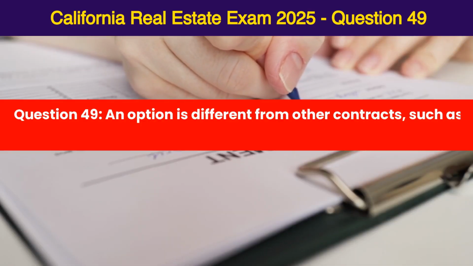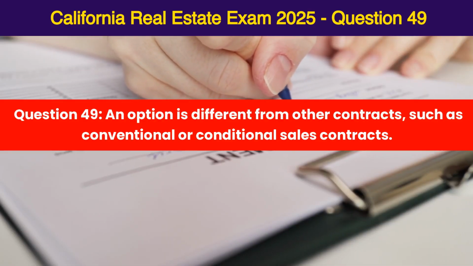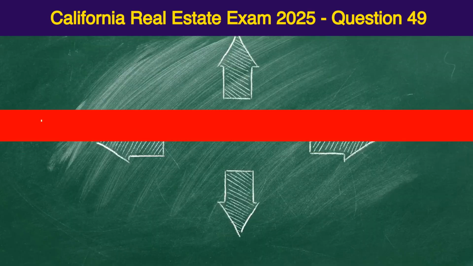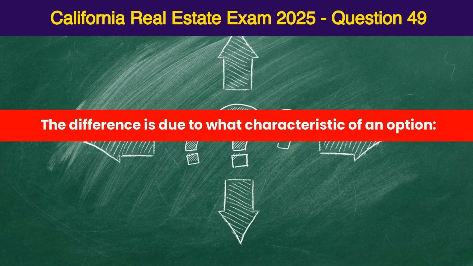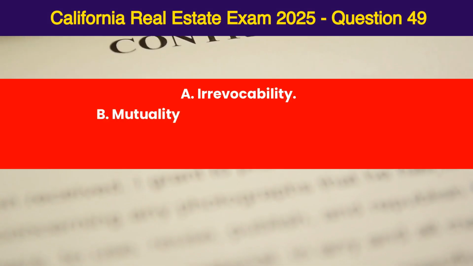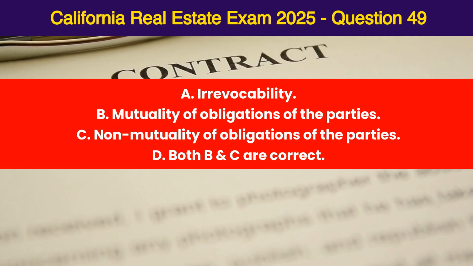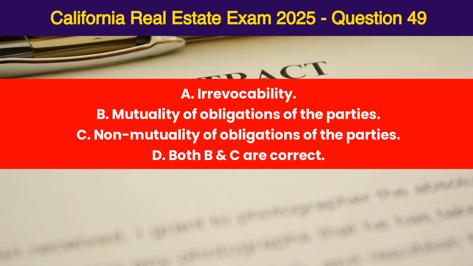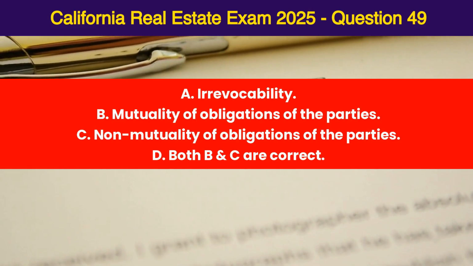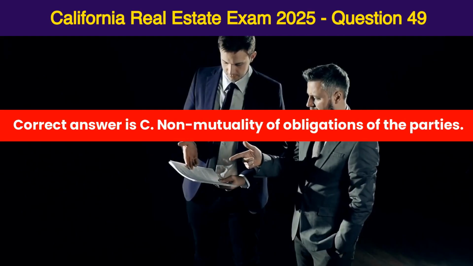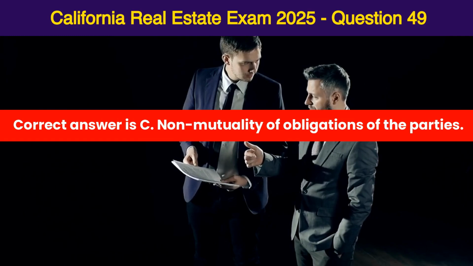Question 49. An option is different from other contracts, such as conventional or conditional sales contracts. The difference is due to what characteristic of an option? A. Irrevocability. B. Mutuality of obligations of the parties. C. Non-mutuality of obligations of the parties. D. Both B and C are correct. Correct answer is C. Non-mutuality of obligations of the parties.